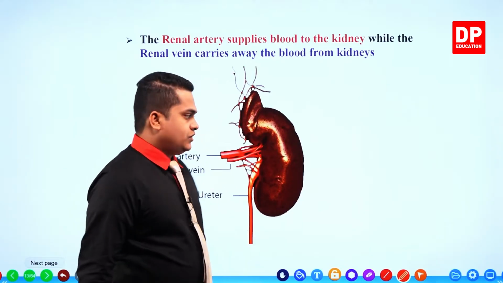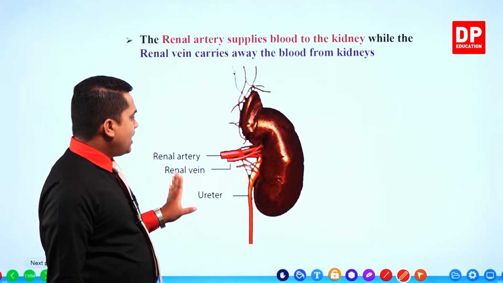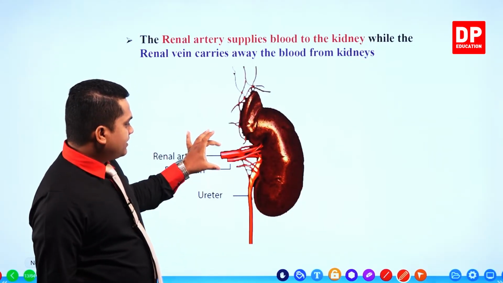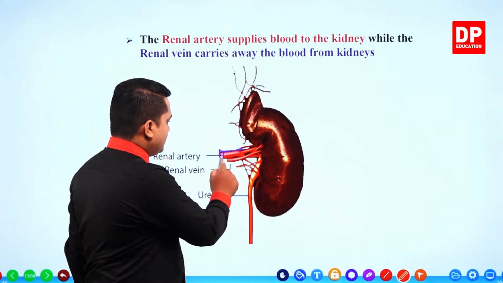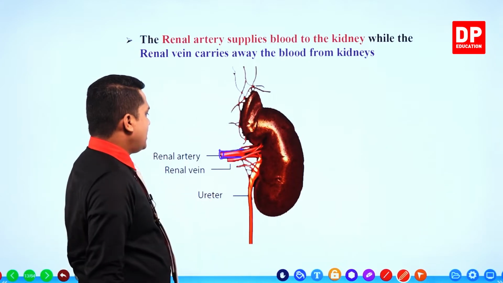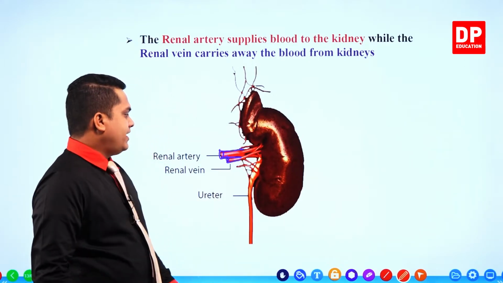You can identify the renal artery and renal vein here. This somewhat thicker one is the renal artery, and below it you can identify the renal vein.